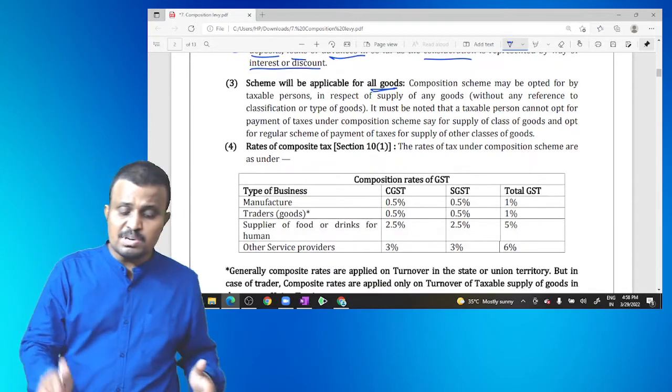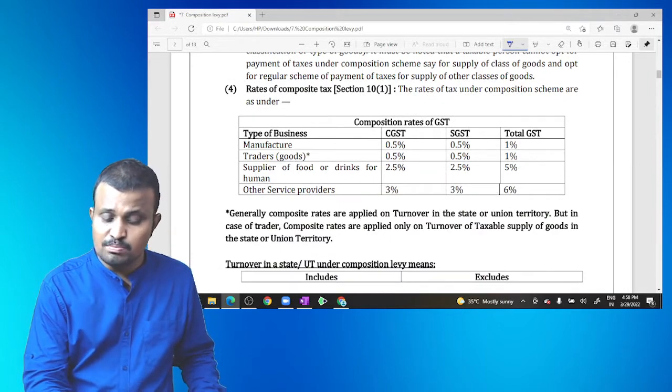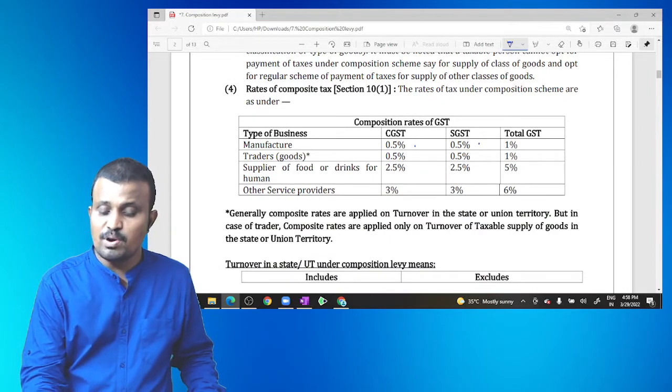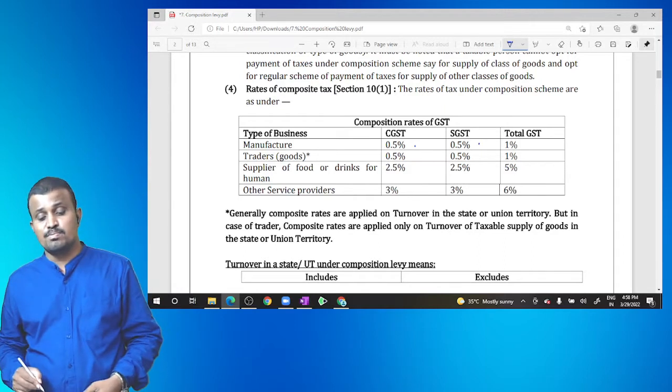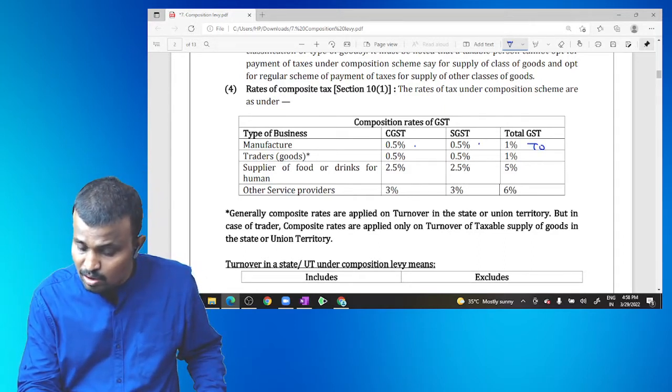Next, coming to the rates. In case of the manufacturer, what is the composition rate? CGST 0.5, SGST 0.5, total 1%. This 1% is applied on turnover of the state.